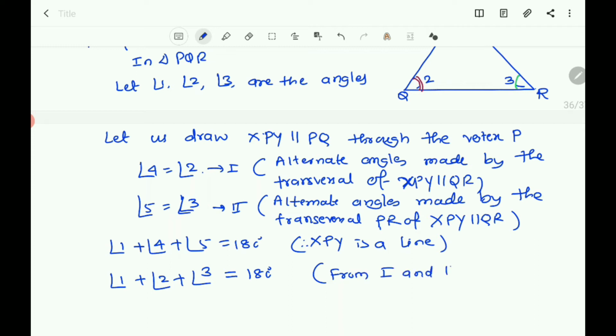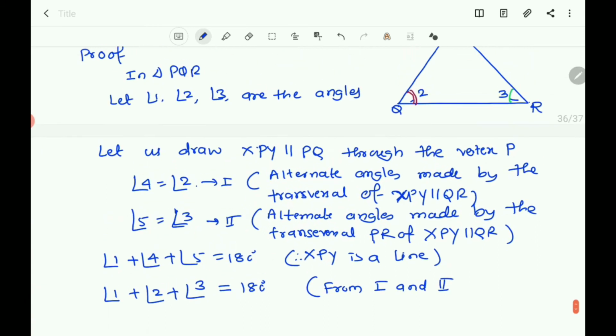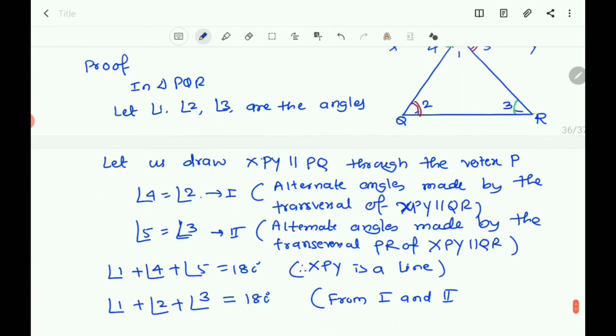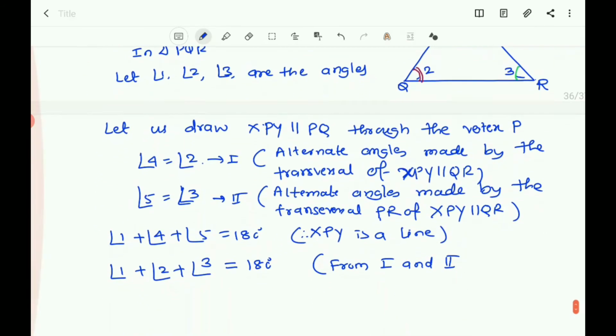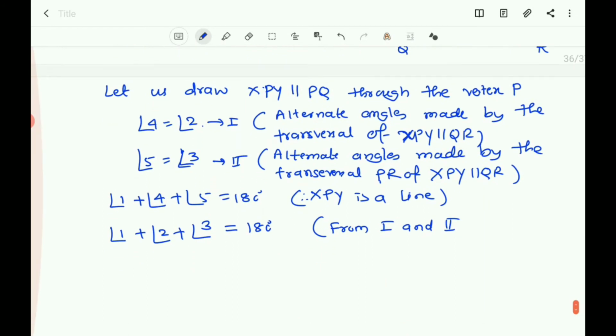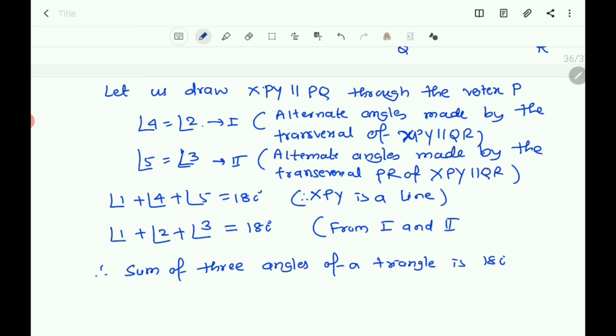Therefore you can say that angle 1 plus angle 2 plus angle 3 is equal to 180 degrees, meaning the sum of the three angles of a triangle is 180 degrees.